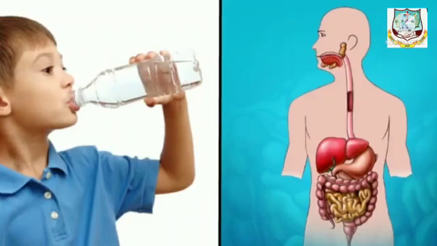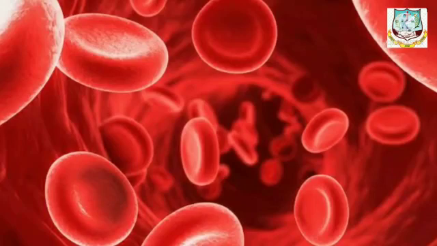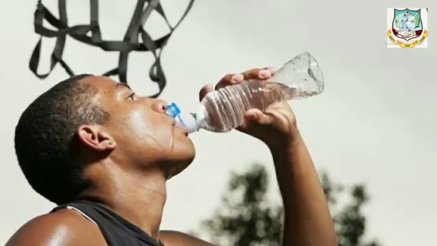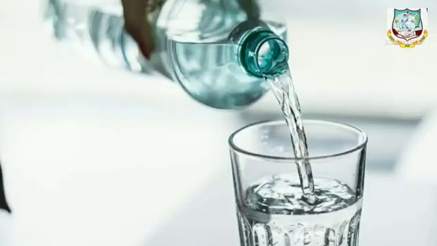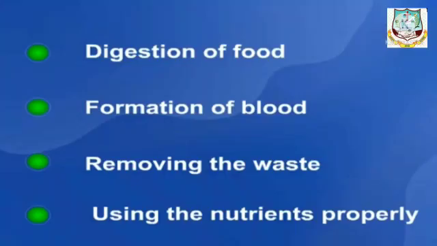Water helps in digestion of food. Water carries food to different parts of our body through blood. It also helps to remove the waste products from the body in the form of sweat and urine. Water also keeps the body cool and at a normal body temperature. So, these are the functions of water.